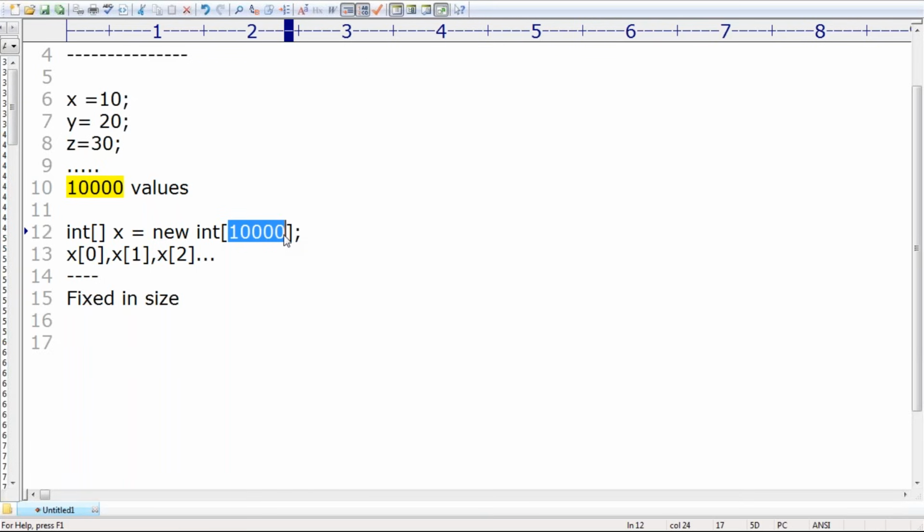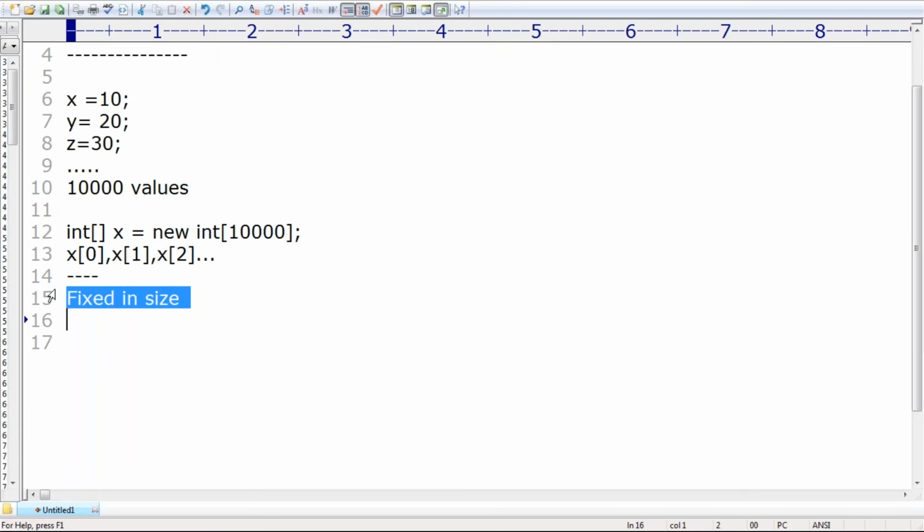Sir, I want to represent 10,001 values. Sorry, man. Sorry. It's not possible. Once we create an array with some size, that size is always fixed. You can't increase the size, you can't reduce the size based on our requirement. Automatically, memory by default will be wasted. Clear, right? So the important problem with the arrays concept is fixed in size.